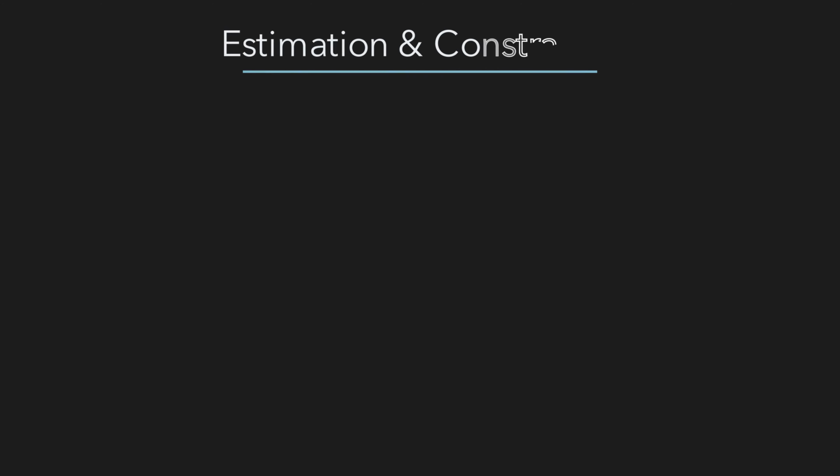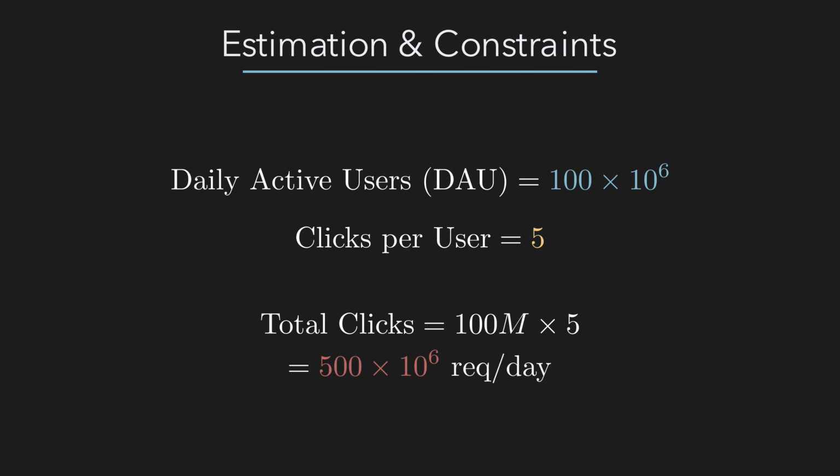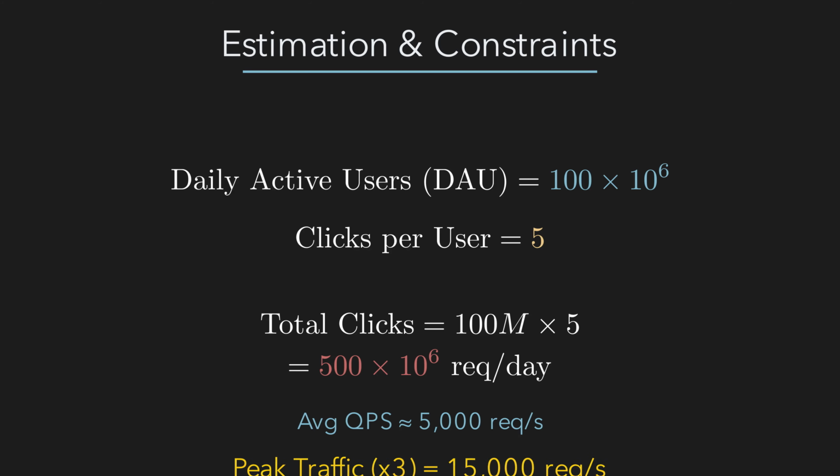Let's do some back-of-the-envelope math. If we have 100 million daily active users, and each clicks about 5 times a day, that gives us 500 million clicks per day. To convert this to queries per second, we divide by the seconds in a day, roughly 100,000. That gives us an average of 5,000 requests per second. But traffic isn't flat. At peak hours, we usually multiply by 3. That's 15,000 writes per second.